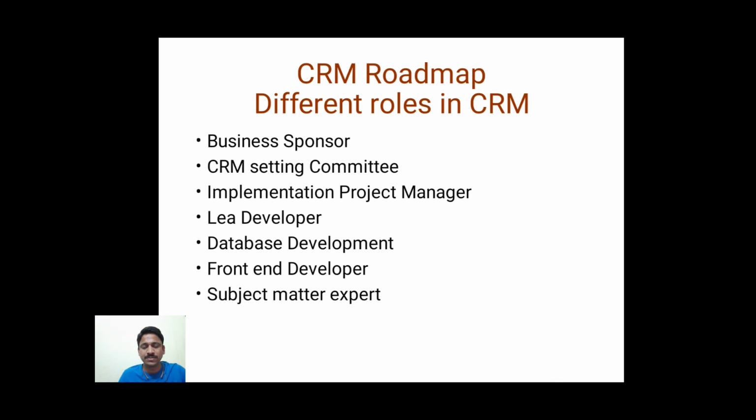He has to check whether everything is according to the first step, according to the business sponsor, whatever requirements are provided by the business sponsor and CRM committee, and whether everything is fulfilled or not. The project manager has to periodically evaluate these things.